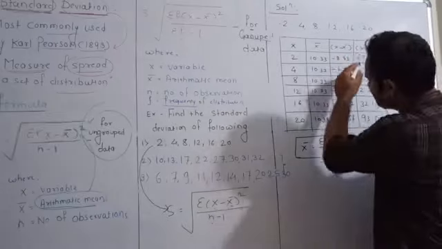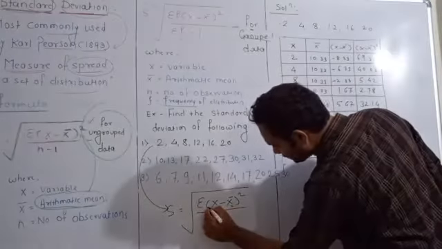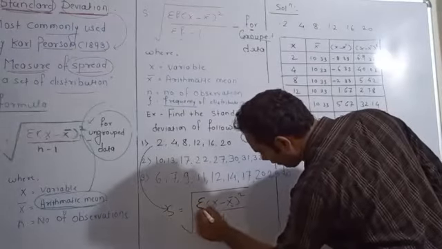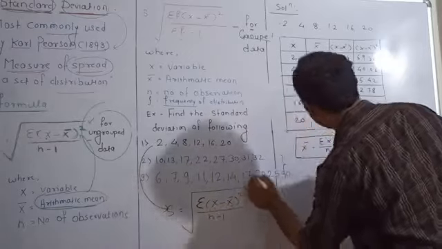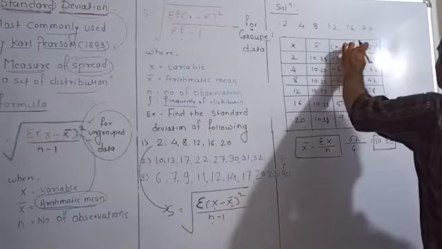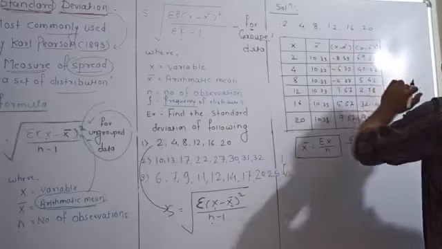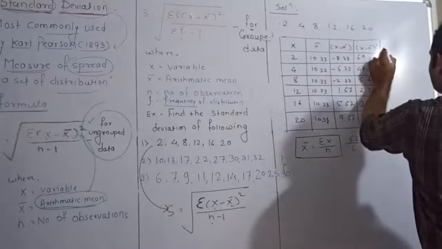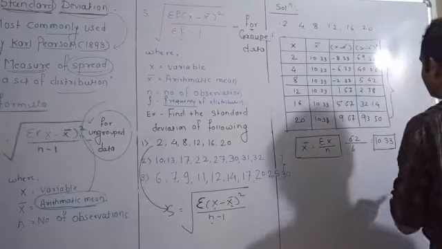So if you observe here, the value is summation of (x minus x bar) square. We have got all the values, and we have to sum them up.